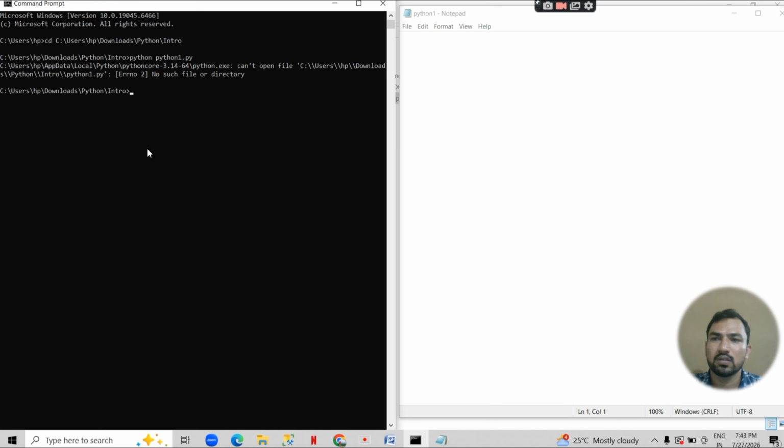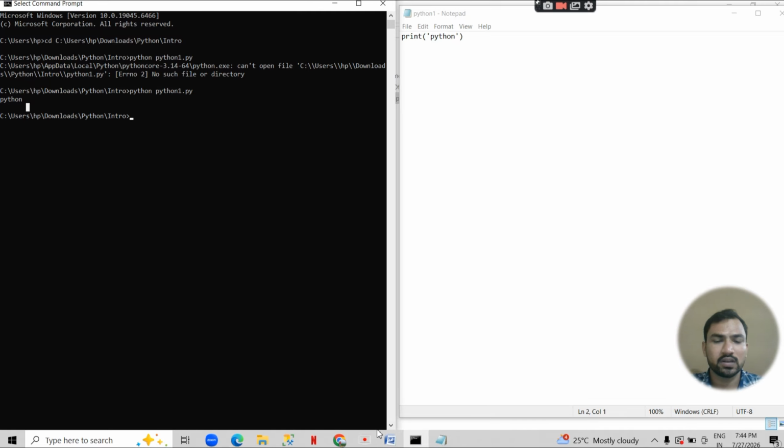We have opened that file and the path is already there. Now we have provided the path and written python then the file name. Now our code is executed, so it is showing the output as Python.